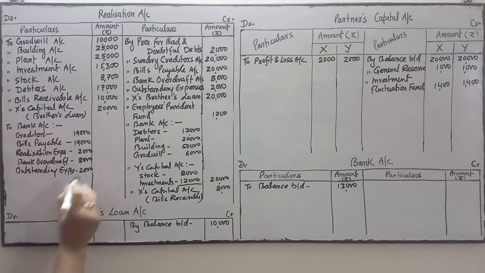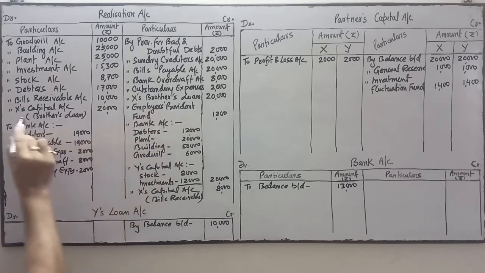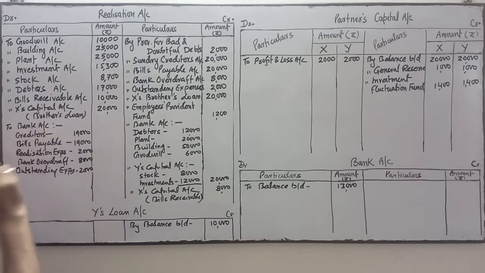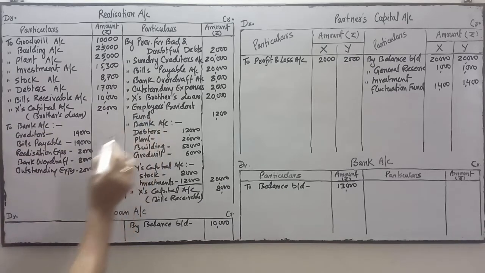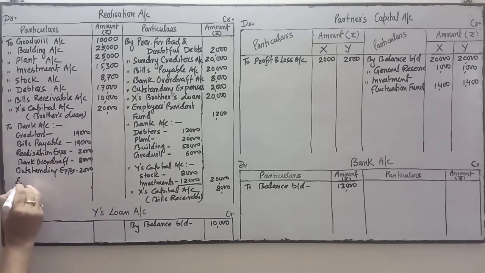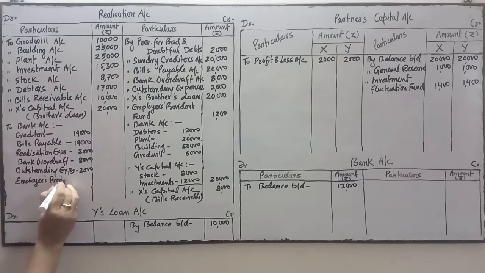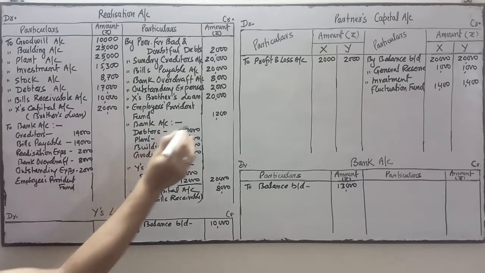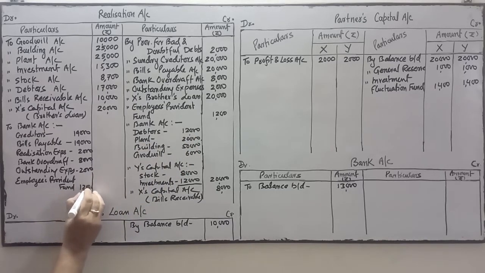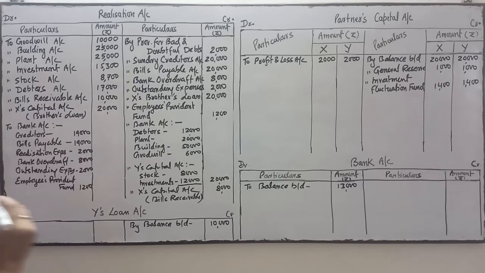Okay. Next is X's brother's loan. It is already taken by X, so transfer to X capital account. Employee provident fund is 1,200. So all the liability is paid off, including realization expenses.